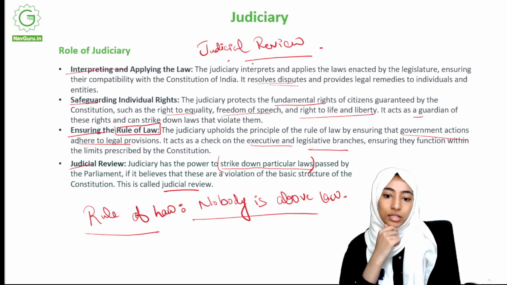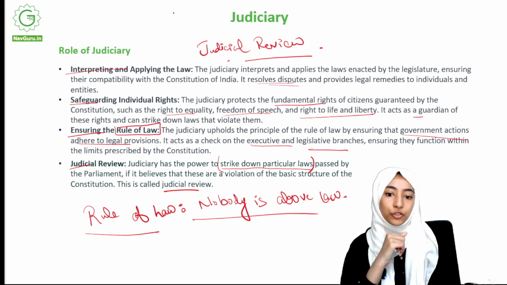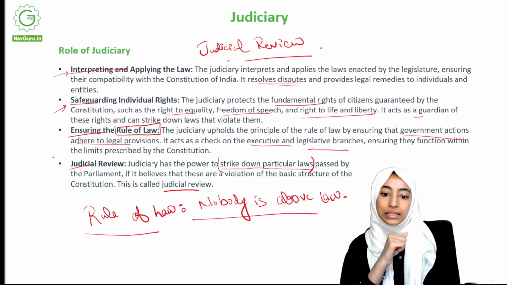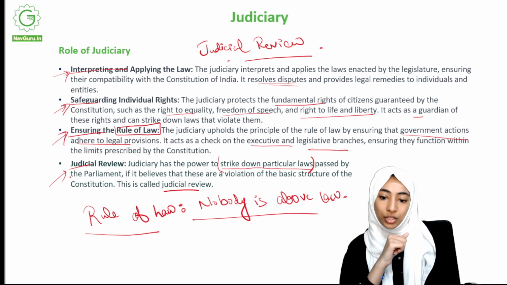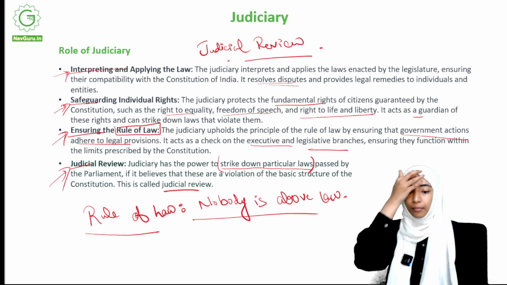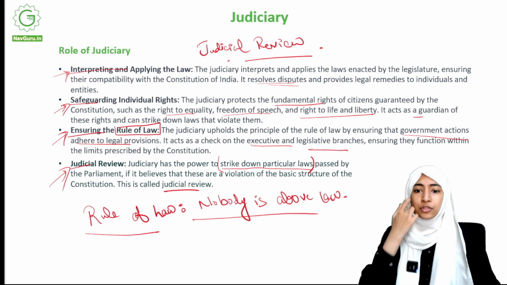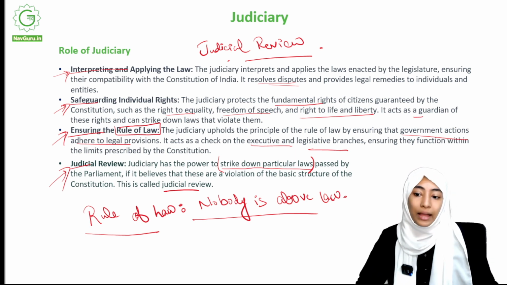Okay, so this is all that we have under role of judiciary: interpreting and applying the law, safeguarding individual rights, ensuring the rule of law, judicial review. These are the 4 points that we have under role of judiciary.